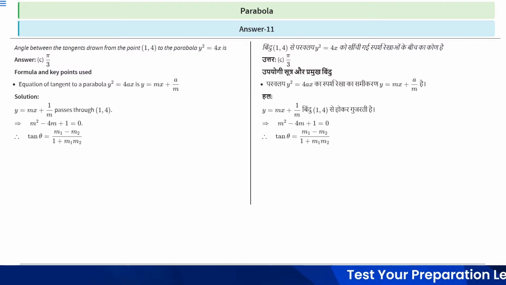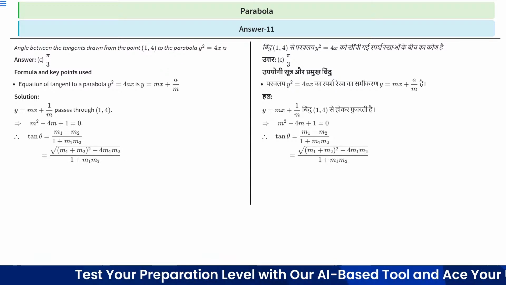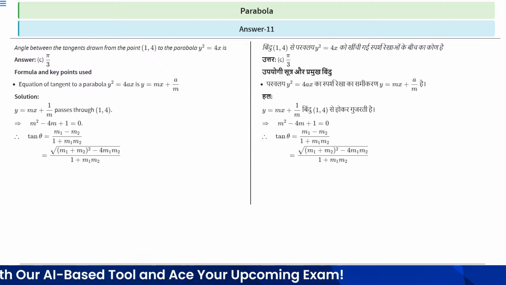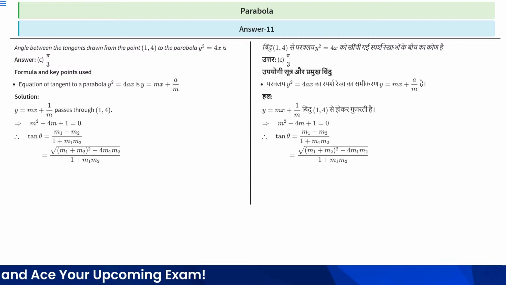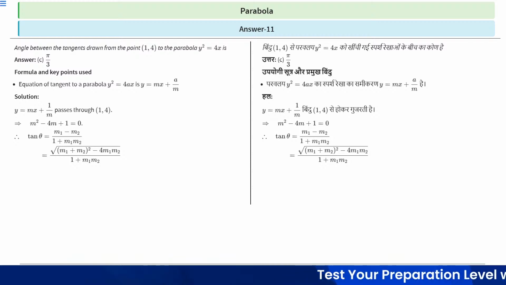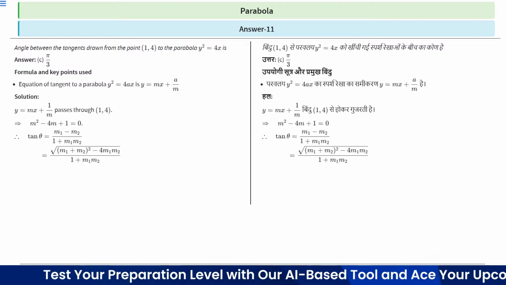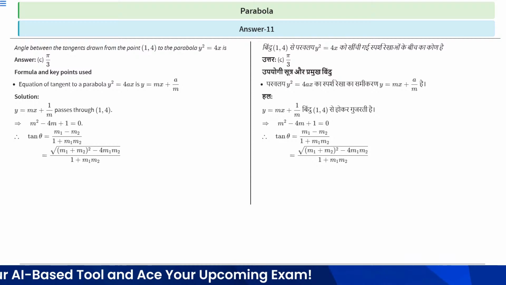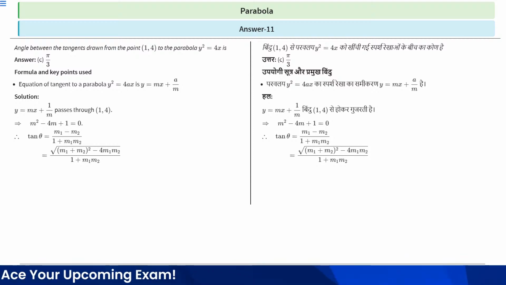So now we know that tan theta is equal to (m1 minus m2) upon (1 plus m1 m2). So m1 minus m2 can be written as root over (m1 plus m2) whole square minus 4 m1 m2, upon 1 plus m1 m2. Why have we done this? Because we are given a quadratic equation in terms of m, and m1 and m2 are roots of that quadratic equation, so we can easily find the sum of roots, m1 plus m2, and the product of roots, m1 m2. So we have to convert the terms into m1 plus m2 and m1 m2. Therefore we have written m1 minus m2 in terms of m1 plus m2 and m1 m2.